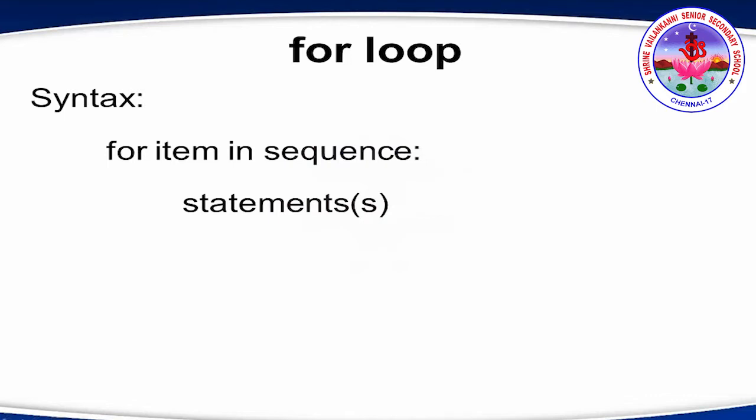The syntax for loop: for item in sequence, statement. So this item is nothing but a variable which holds the values in this sequence. It can be a list, a tuple, or a value with a lower bound to upper bound. So when this item holds only the values from this sequence, this set of statements will be executed.